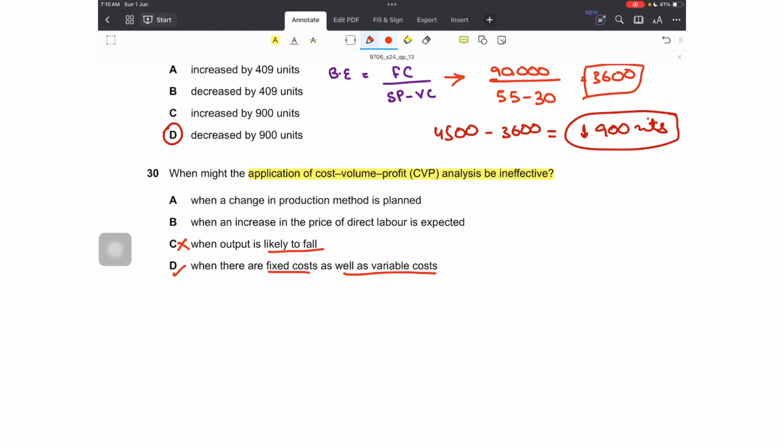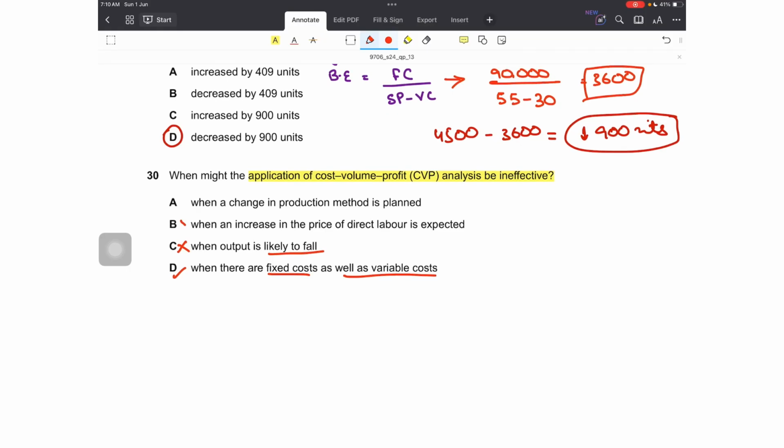C is when an increase in the price of direct labor is expected. No. Again, we make certain assumptions to find out different results, so that we can see which is working the best, which is maximizing the contribution or the profit. Option A is when a change in production method is planned. Yes, this is the answer, because CVP analysis has certain assumptions, and this assumption is kept constant, that the production method will remain constant.